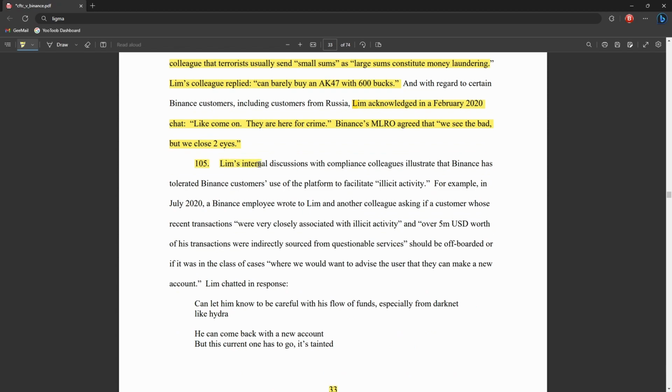105 says Lim's internal discussions with compliance colleagues illustrate that Binance has tolerated Binance customers' use of the platform to facilitate illicit activity. For example, in July 2020, a Binance employee wrote to Lim and another colleague asking if a customer whose recent transactions were very closely associated with illicit activity, and over $5 million US worth of his transactions were indirectly sourced from questionable sources, should be off-boarded, or if it was in the class of cases where we would advise the user that they can make a new account.